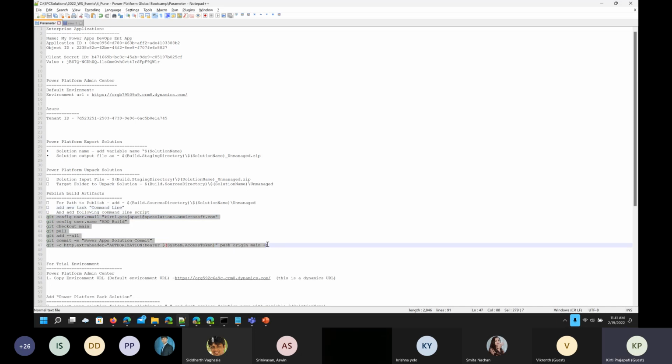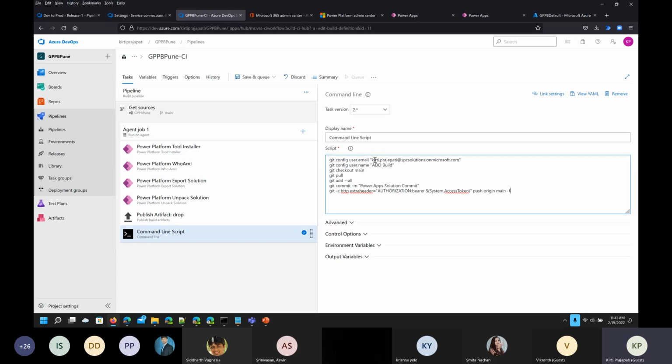In this script we just need two things as mandatory options: one is the email address and one is the ADO build. For the ADO build you can use anything, any name, for example GPPB. But it is required that your email address and name should be there, and these are the commands that will commit all the changes or the solution you are looking for.